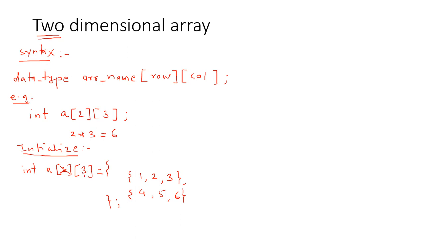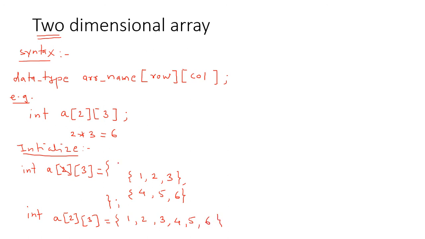There is one more way also to initialize the array elements, like int a2[][3], and the columns are 3, which is equal to 1 2 3 4 5 and 6.